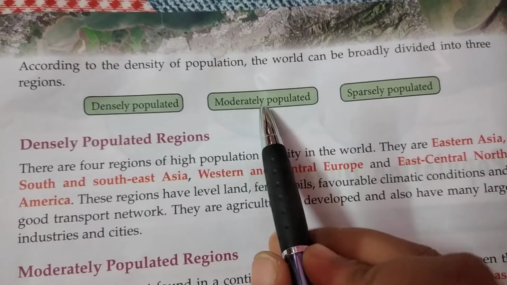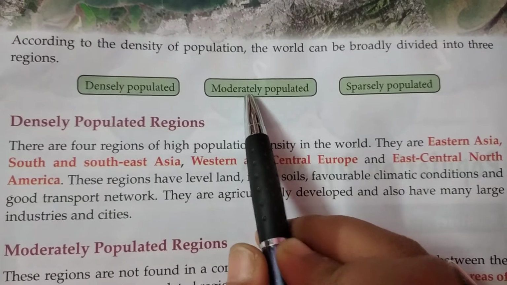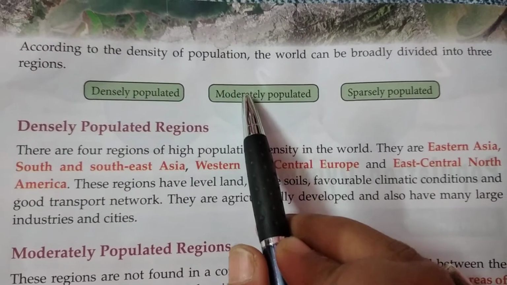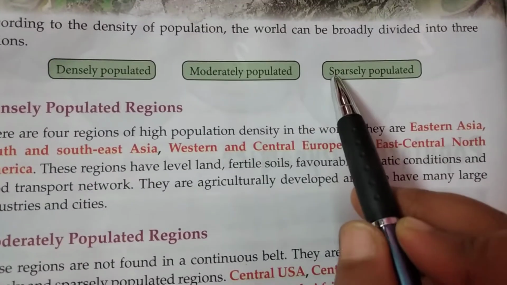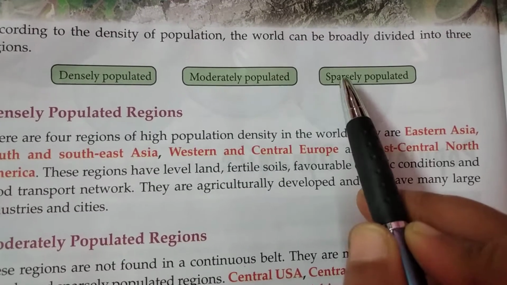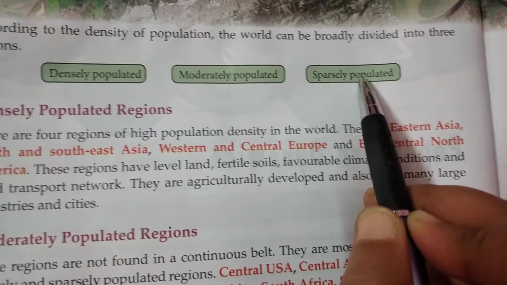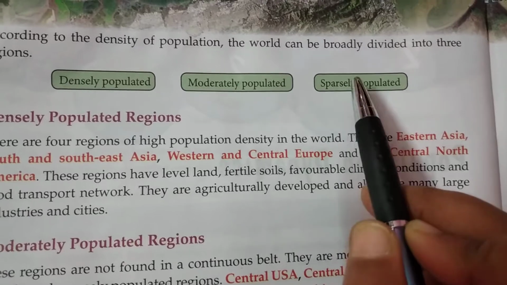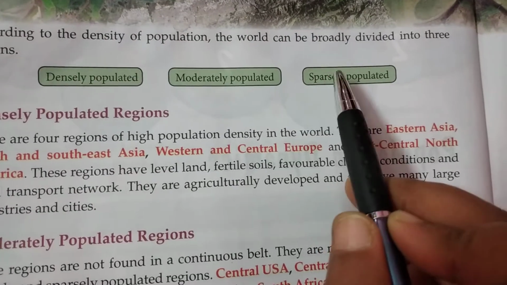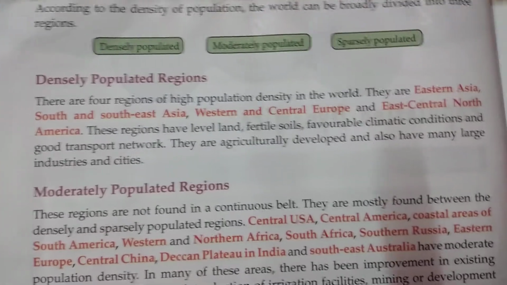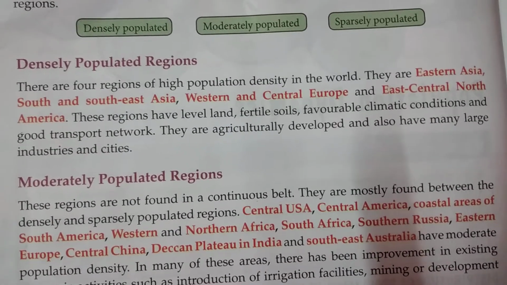Another category is moderately populated, the areas or countries where the population is not too high or too low. It is moderate or medium. The third category is sparsely populated, which we can also say is less populated. As the name suggests, sparsely populated means the places or countries of the world where the population is quite low. Now we have to know the countries which fall in these categories.